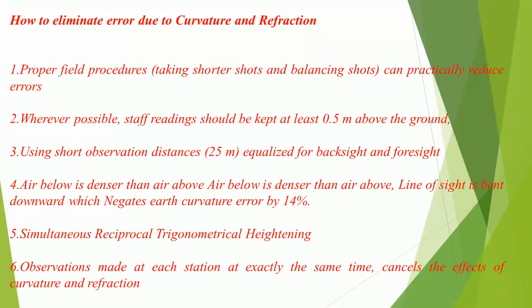Air below is denser than air above, so the line of sight is bent downward, which negates earth curvature error by 14%. Simultaneous reciprocal trigonometrical heighting: observations made at each station at exactly the same time cancel the effects of curvature and refraction.